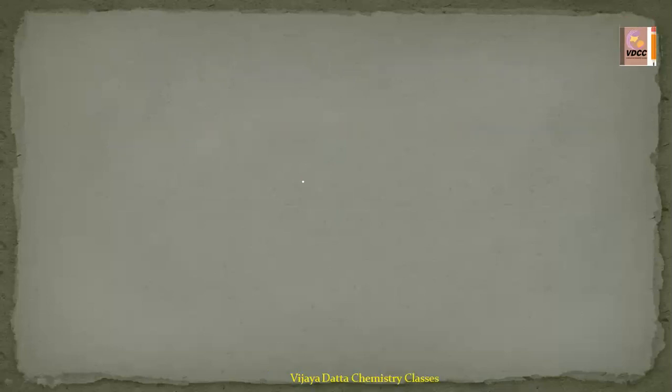The first is the introduction: what is electrochemistry? What are we going to study, and what exactly happens in electrochemistry? That is the basis of electrochemistry. So what is the process we are going to study?